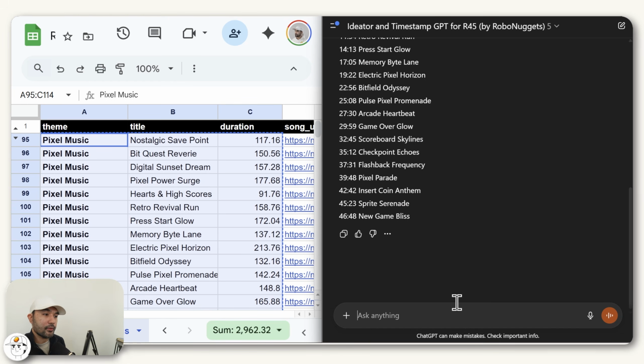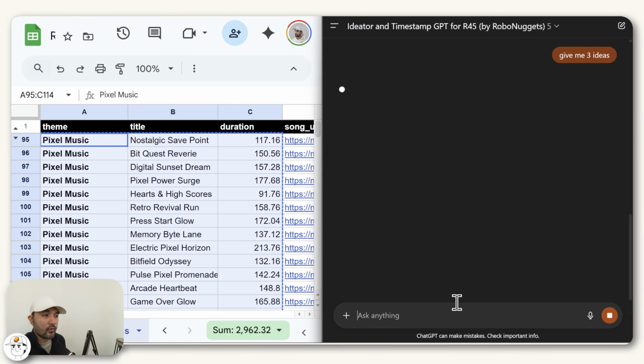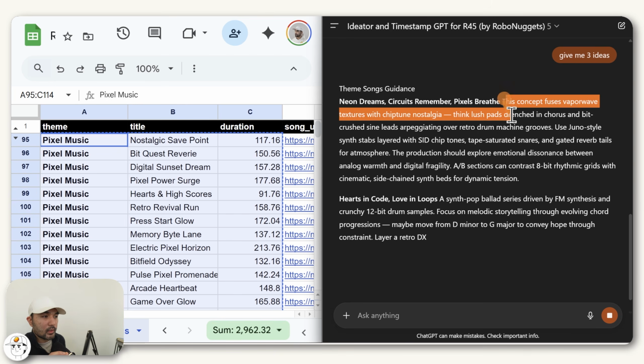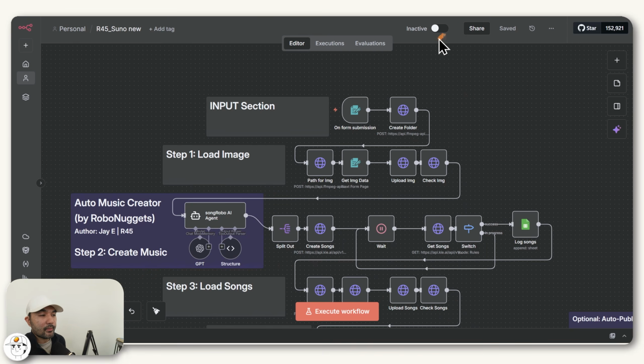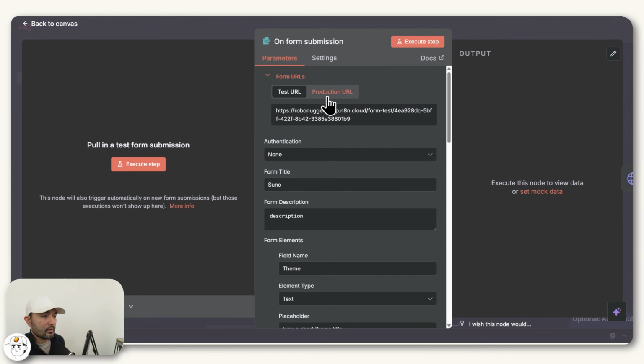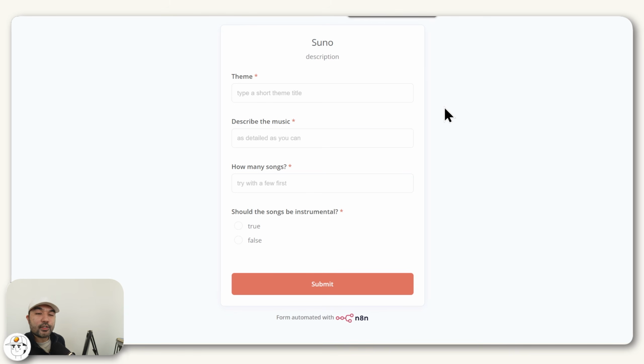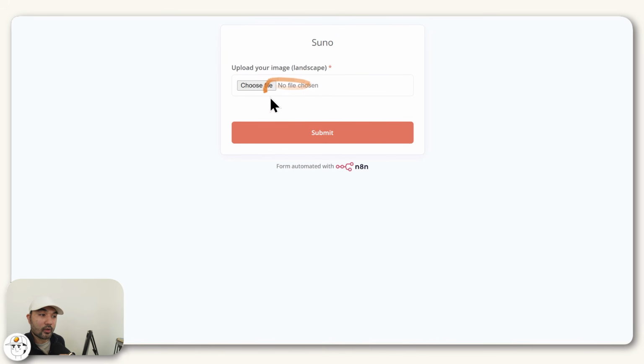And another way to use this GPT is if you want, let's say, 3 more ideas for new albums within this field, it will give you that as well. And you can plug this in whenever you fill in this form, which by the way, if you are setting this up, let's say for a client, what you can just do is change this to active. And if you open this form node, that will give you this production URL, which when you paste that in any browser, that will let you submit the form, then upload your cover image. And when you submit this, the automation will run in the background to create those videos for you.